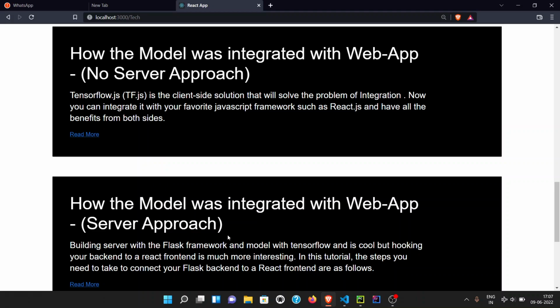Now let's see how we can integrate our model with our client without a server. We use TensorFlow.js in this condition. It is the client-side solution that will solve the problem of integration. And there is only one constraint with TensorFlow.js.